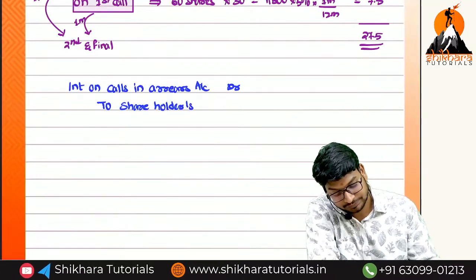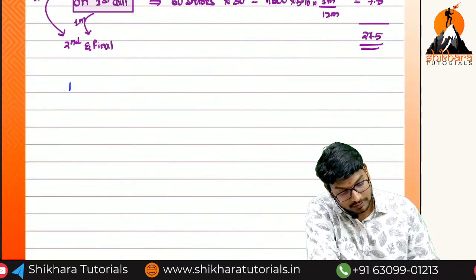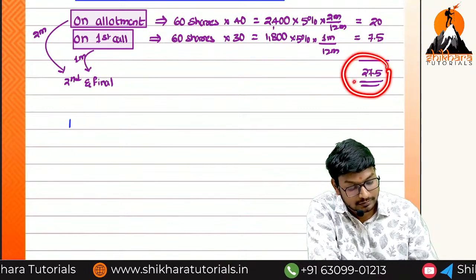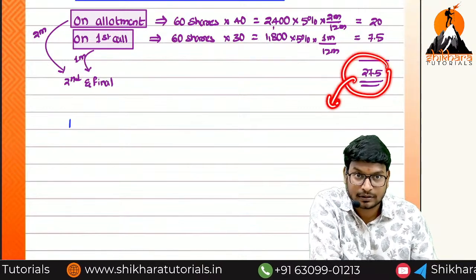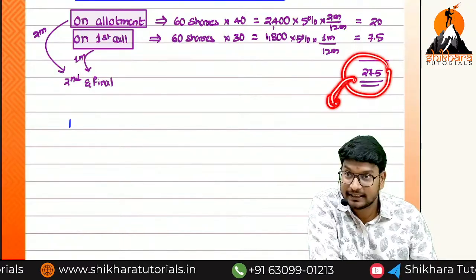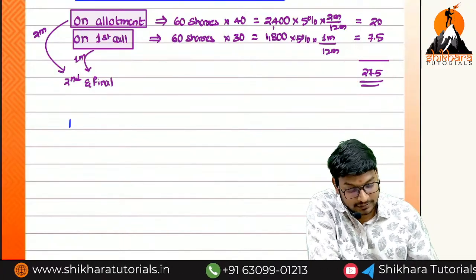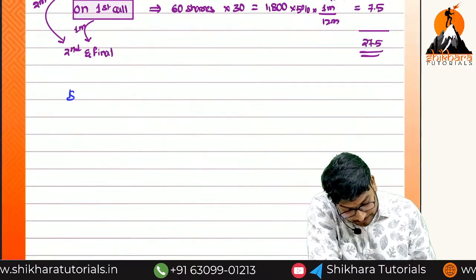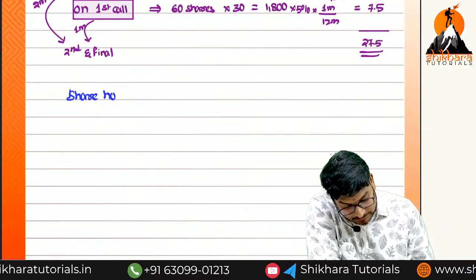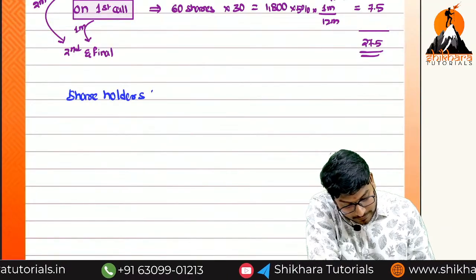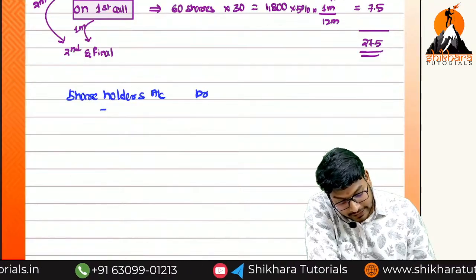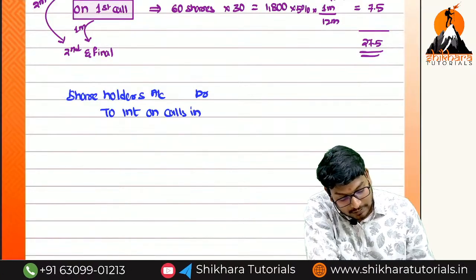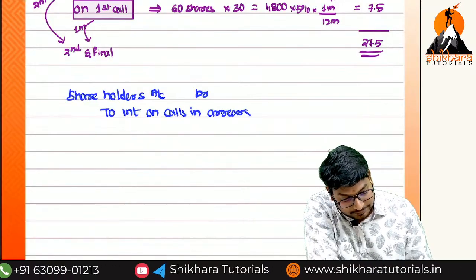Wait a second. 27.5 we have to receive now. From whom we have to receive? Shareholders have to pay us. Then it is an income. Interest on calls in arrears is an income. The entry will be shareholders account debited to interest on calls in arrears, because this is an income.